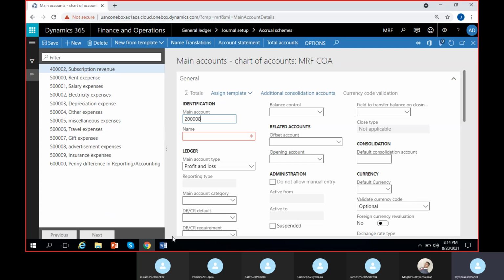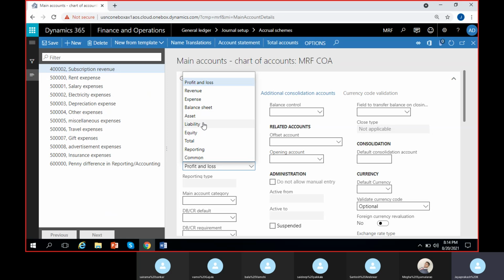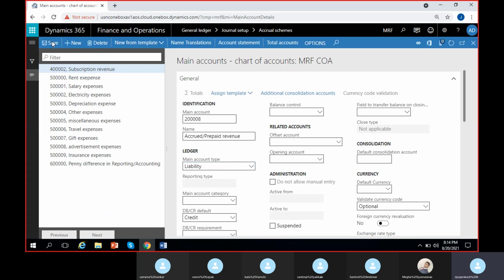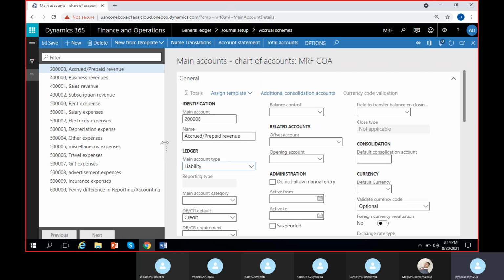I'll give it as 2,08,000, suppose, accrued or prepaid revenue. Perfect. So this is a liability account. So I can save. So done, two accounts are created: 4,02,000 and 2,08,000.